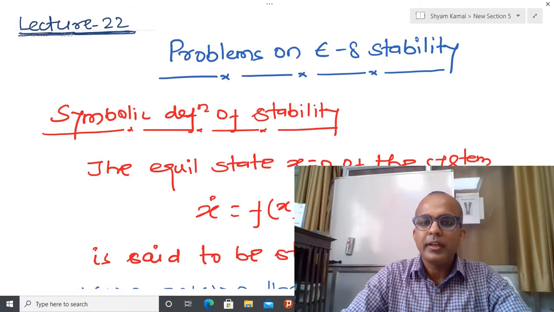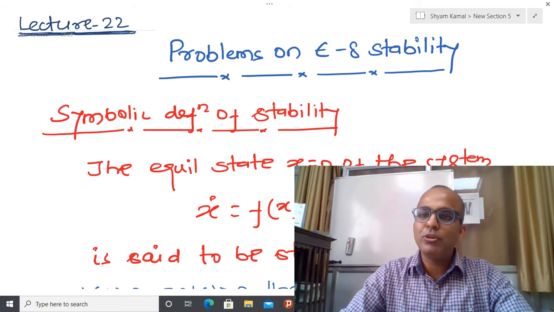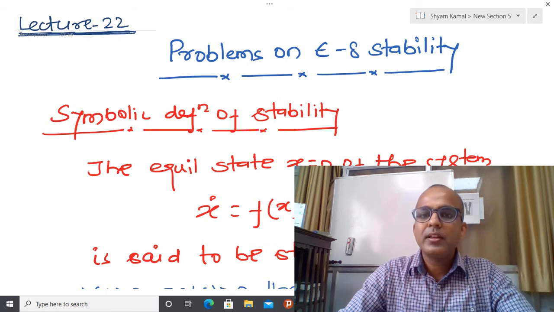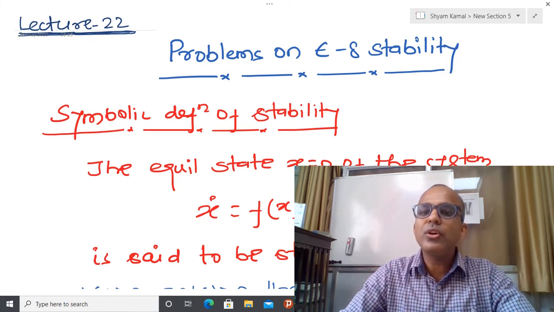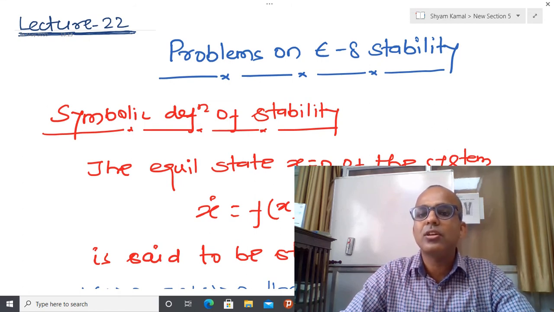Welcome back. In the previous class, I talked about the stability of the equilibrium point. What we found is that in nonlinear systems, particularly, we have isolated equilibrium points. And what we have observed is that if you start from the equilibrium point, you are going to remain there forever, provided some external force or external disturbance does not act on the system.